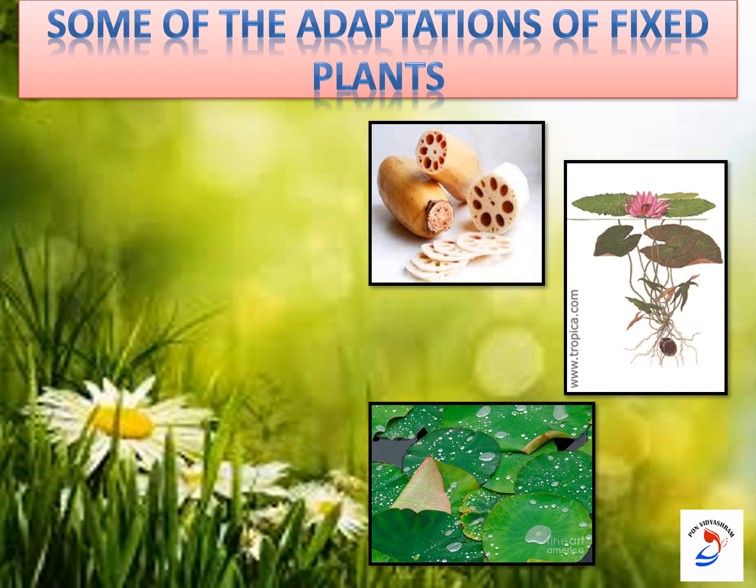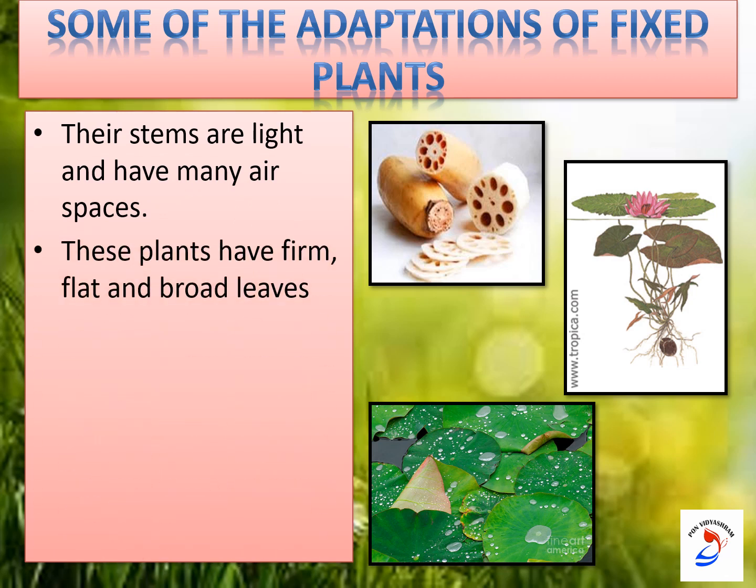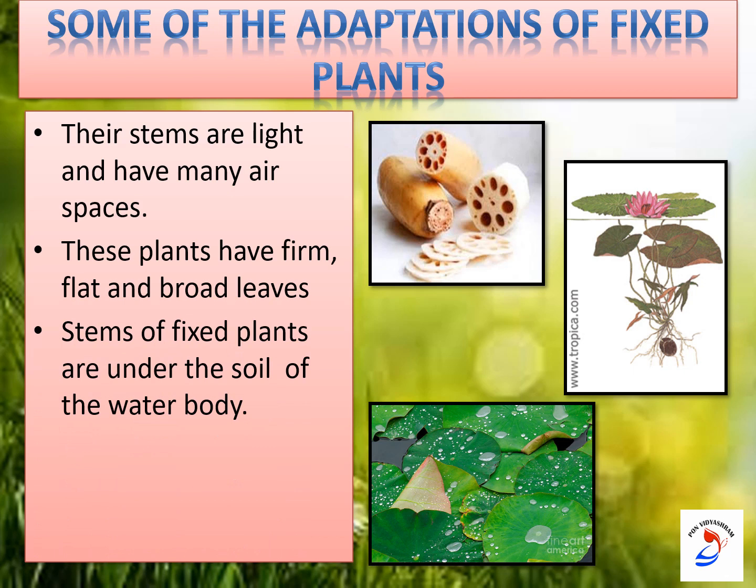So to avoid that, these leaves have a waxy coating, and the stomata are on the upper side of the leaves instead of the underside, so that they can take in and give out gases. These are the adaptations shown by the fixed plants. So what are all? The stems are light and have many air spaces, and these plants have firm, flat and broad leaves, and stems of these fixed plants are under the soil of the water body.